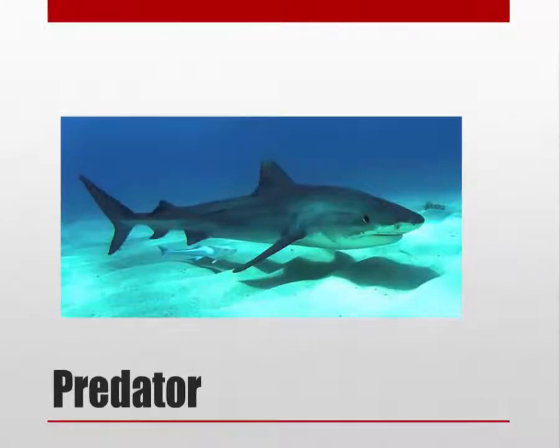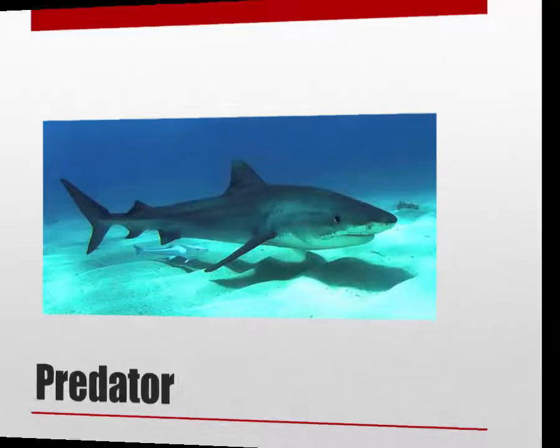The next example we have here is predators. We have here a tiger shark. Now remember, a predator is any organism that exists by preying upon other organisms. They live by capturing and killing or eating other animals.